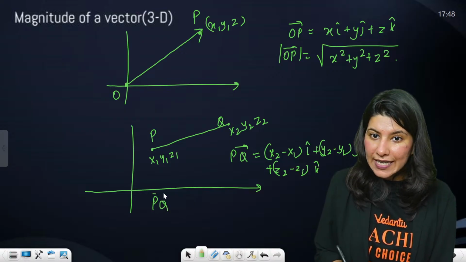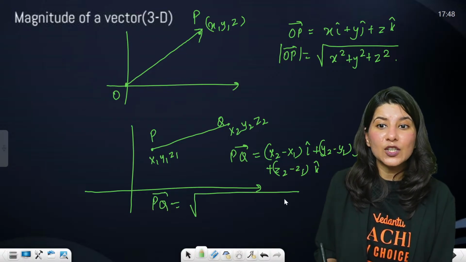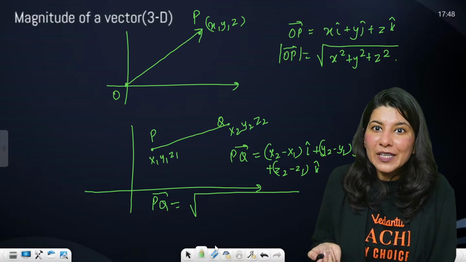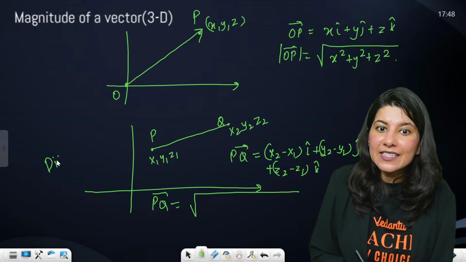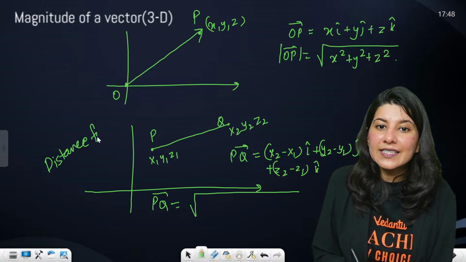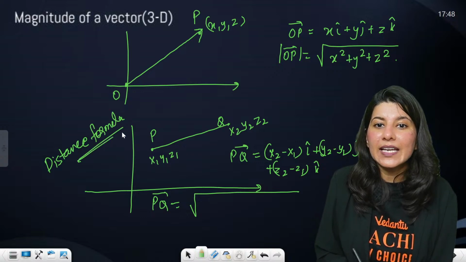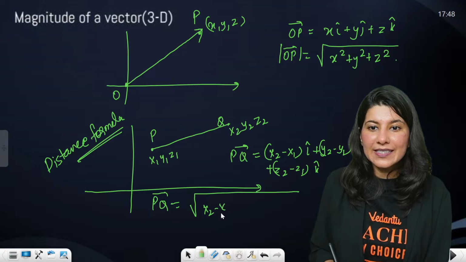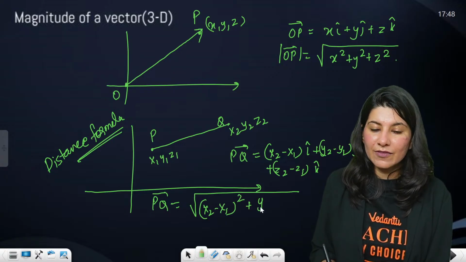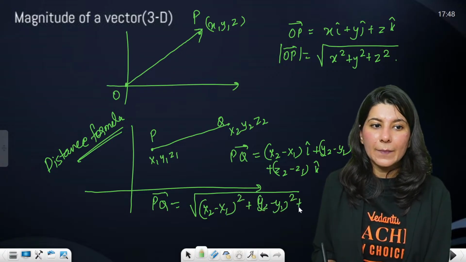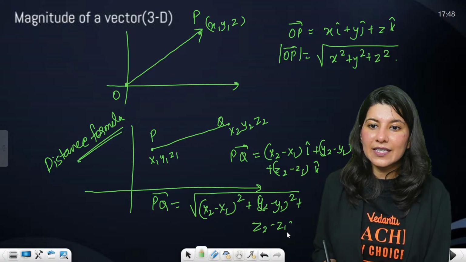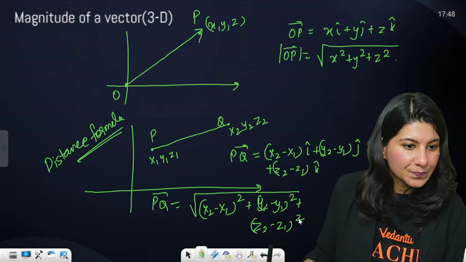Now what is the magnitude of the PQ vector? Remember the distance formula? It is going to be the square root of x2 minus x1 square plus y2 minus y1 square plus z2 minus z1 square. That's it.